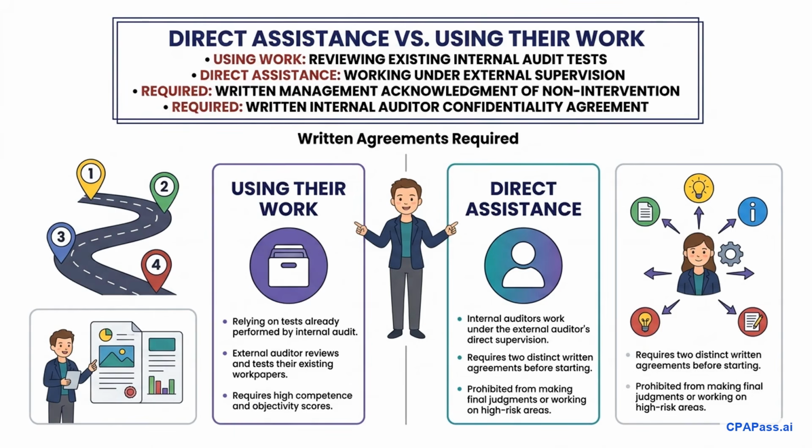There is a big difference between using internal auditors' existing work and obtaining direct assistance. When using their work, you review and test procedures they already performed. With direct assistance, they work directly under your supervision. Under the applicable standard, before direct assistance begins, you must obtain two distinct written agreements. First, get a written acknowledgement from management or those charged with governance that internal auditors can follow your instructions without entity intervention. Second, obtain a written agreement from the internal auditors themselves to keep specific audit matters confidential. Neither option allows them to make final judgments.